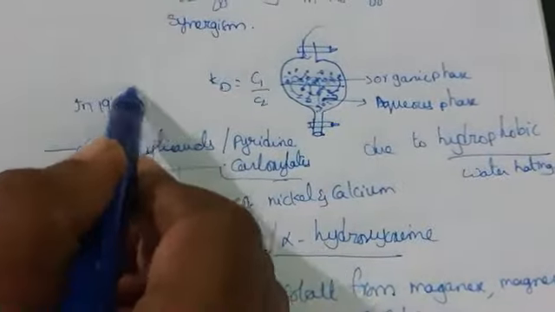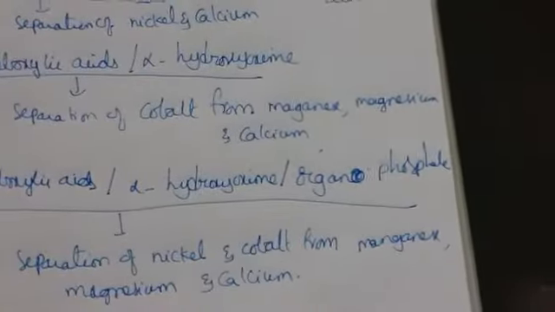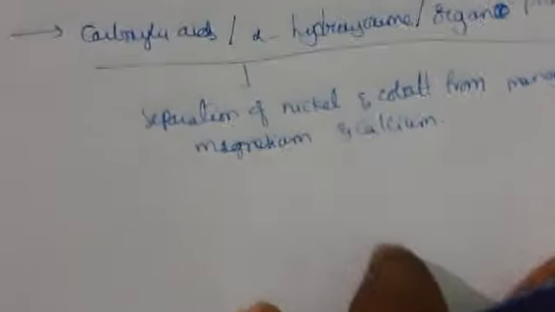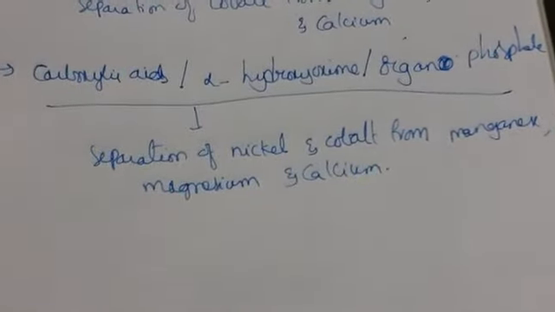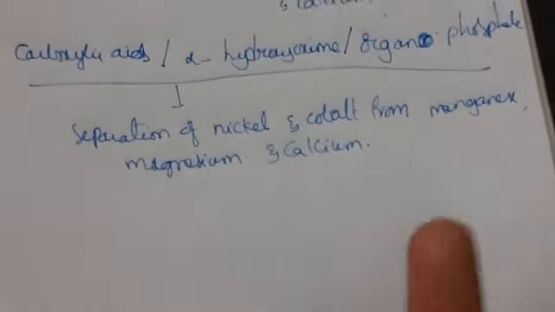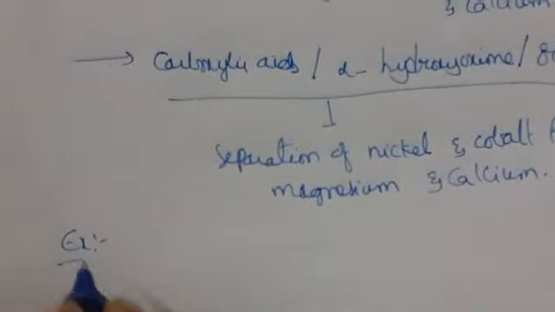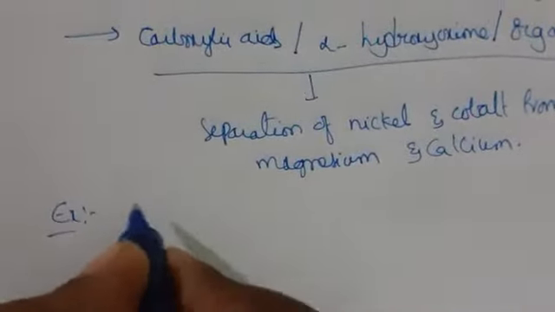mainly to extract metals, which we have used in the earlier days, in 1960. So in future it is very advantageous, and the technology is also improving. So we are using different types of conditions. By using different types of conditions, we can easily separate and we can easily increase the organic phase. So let us take one example. Let us discuss one example of how we separate by using synergic extraction.